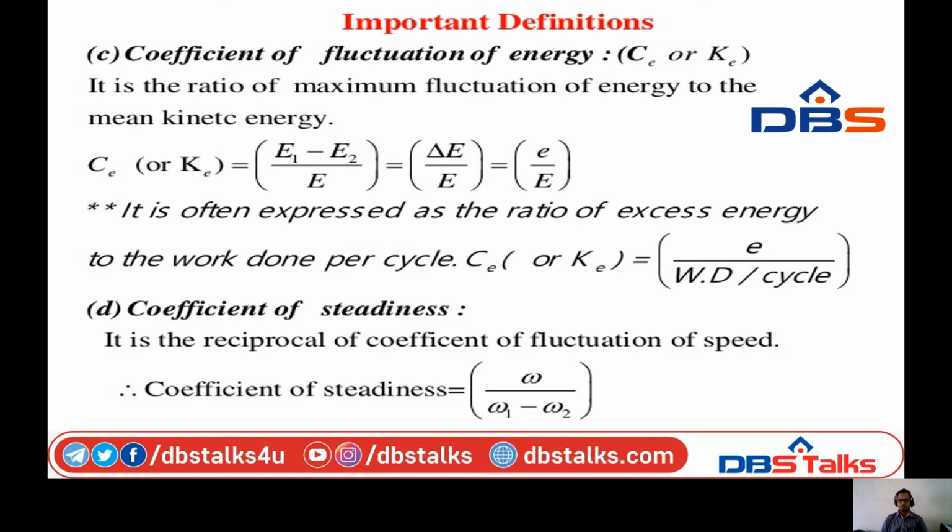Coefficient of steadiness. The steadiness is the reciprocal of the coefficient of fluctuation of speed. We know the fluctuation of speed is omega 1 minus omega 2 by omega, but this is a reciprocal. So it is 1 by omega 1 minus omega 2 by omega, so omega comes to the numerator.